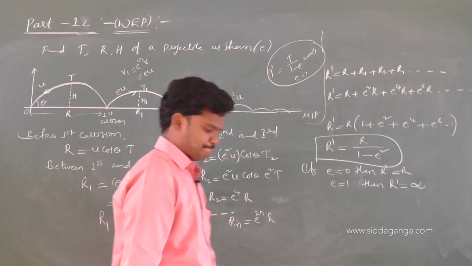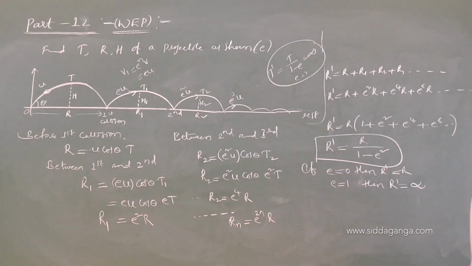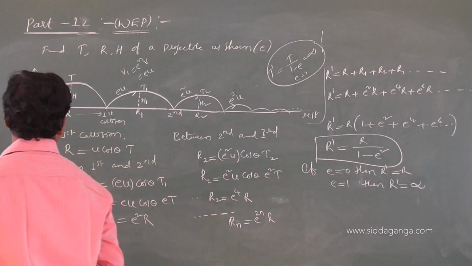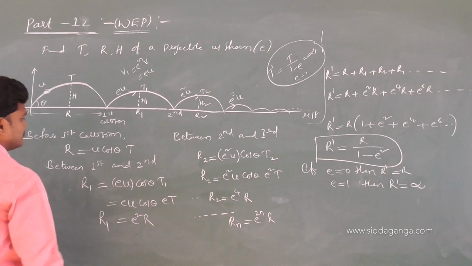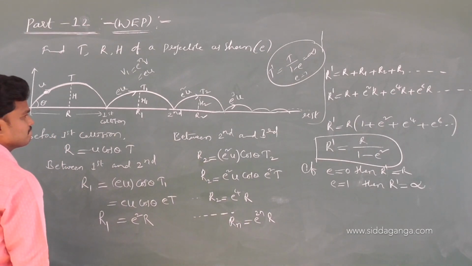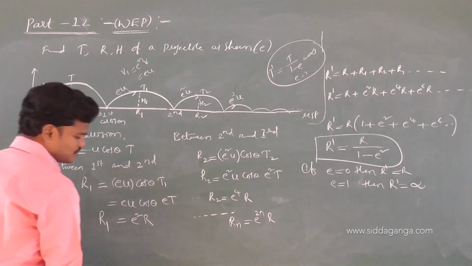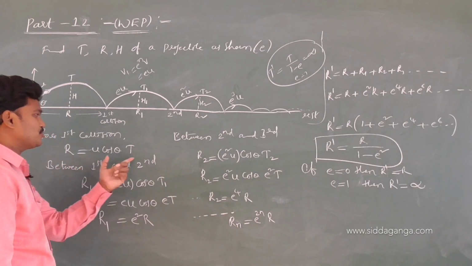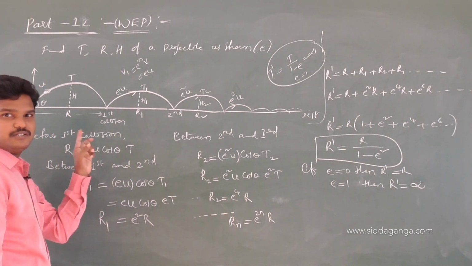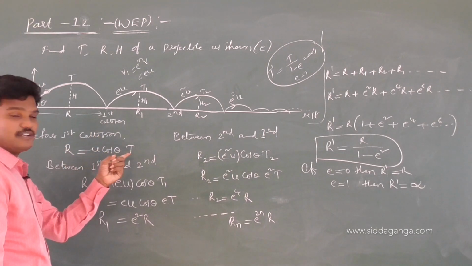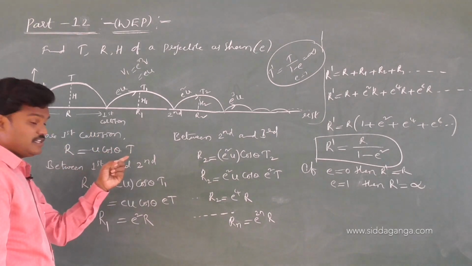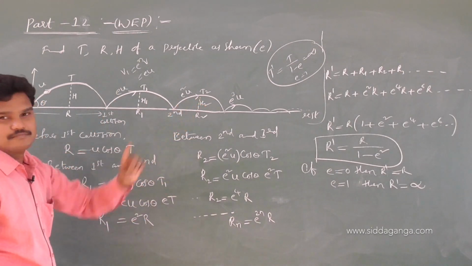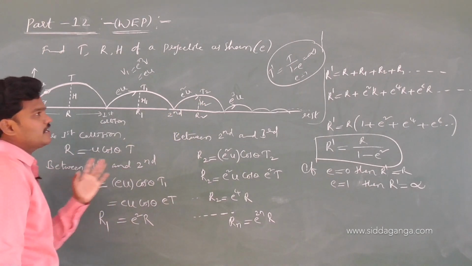Get the height before the first collision, height between first, second, third, fourth, and so on: H1, H2, and so on. Directly we can write in one step only. By using proportionalities also we can expect the answers. R proportional to U, R proportional to T. U increases by e times every time. This is also e square, e power 4, e power 6, e power 8, and so on. Directly we can write the last step.